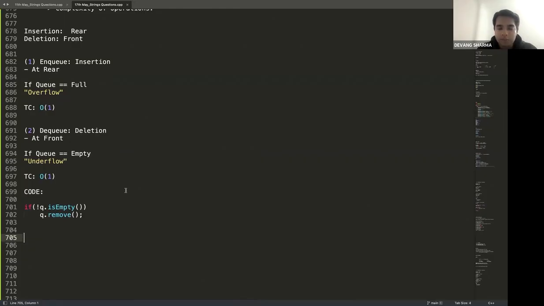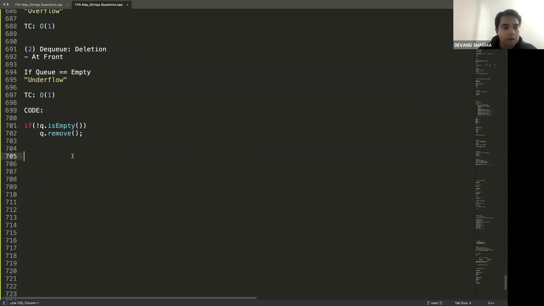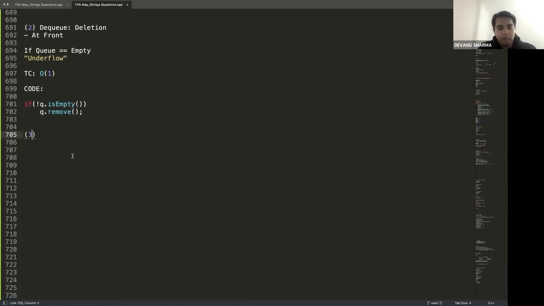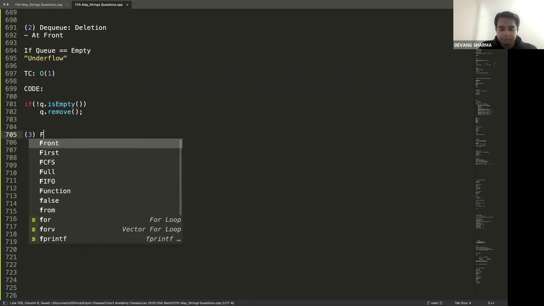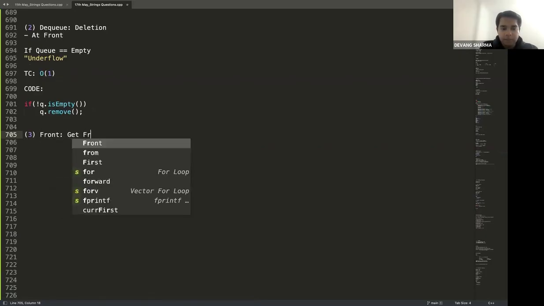In queue and DQ, insertion and deletion basically. As I said, if you're using the default queue size, you will not be able to know when it is full. If you're creating a custom queue, you will define the capacity of the queue. All right. Coming to the third part, front. Front gets you the front element.